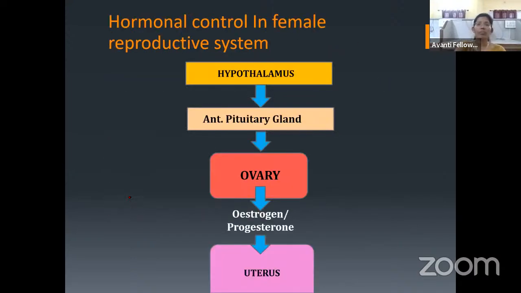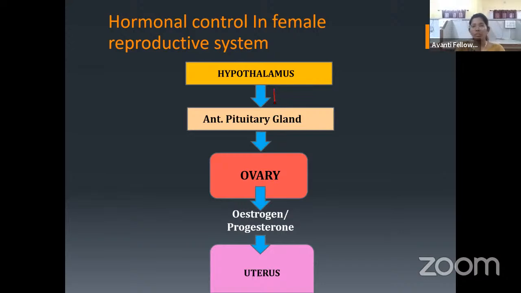So now let us move to the oogenesis. Before going to the oogenesis, let us see the hormones which are helpful in this oogenesis. As usual, like in males, in the females also, first the hypothalamus starts the production of the hormones. This hypothalamus is called a master gland, right?